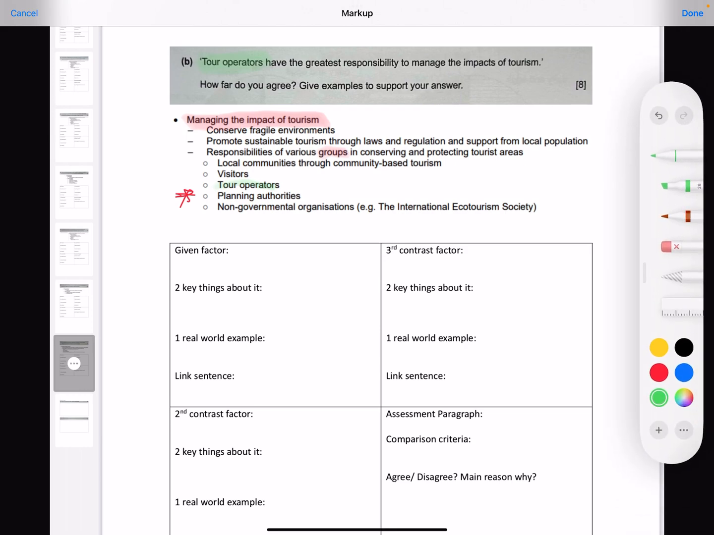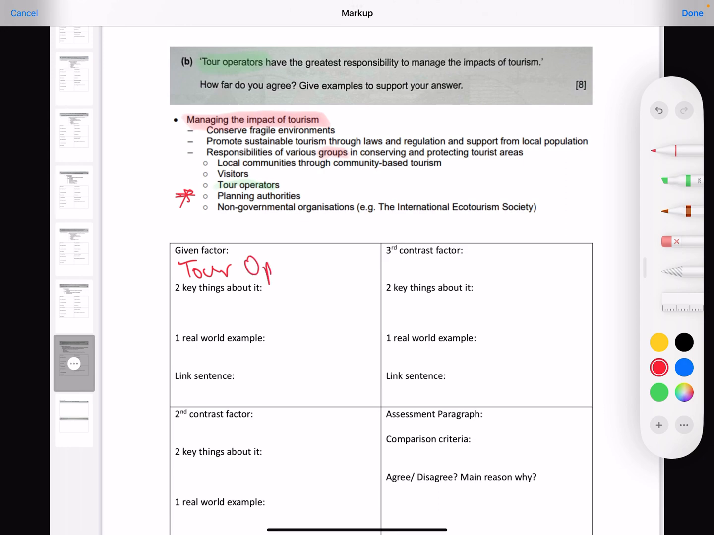Okay, so once again, what will be a given factor? Given factor is written here, so tour operators will be my given factor. Right, always remember later on, when explaining why tour operators are not exactly very effective, you can choose to talk about how they are always held back by the need to service the visitor. Okay, so the employer-employee sort of relationship doesn't allow them full autonomy in enforcing things that may need to be done to protect the environment.